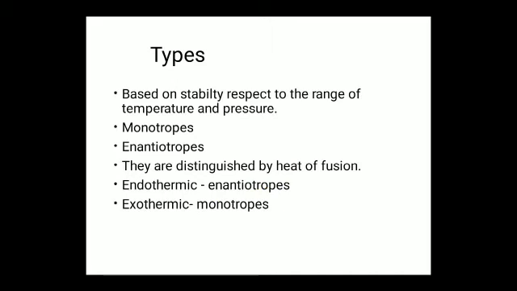Types of polymorphism: based on stability with respect to the range of temperature and pressure, polymorphs are classified into two types, monotropes and enantiotropes. These are distinguished by heat of fusion.